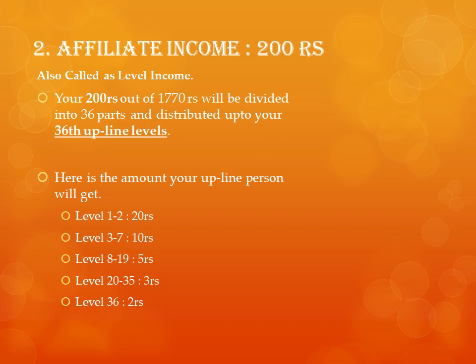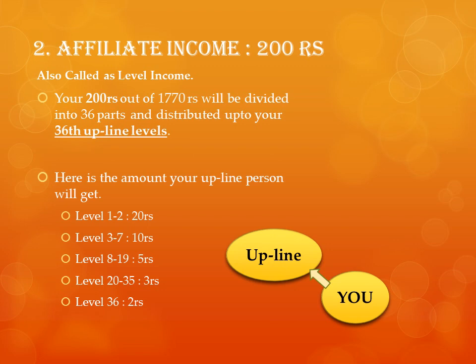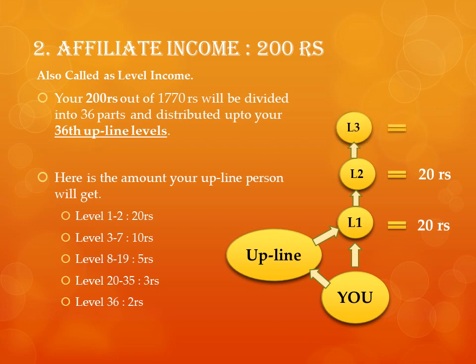Let's see one illustration. Suppose you joined and your upline will get 100 rupees from you. Your upline's upline, consider level 1, will get 20 rupees out of the 200 rupees. Then the next, level 2, will get 20 rupees out of the 200 rupees. Level 3 will get 10 rupees out of the 200 rupees. It keeps on going up to level 36 where the person will get 2 rupees.